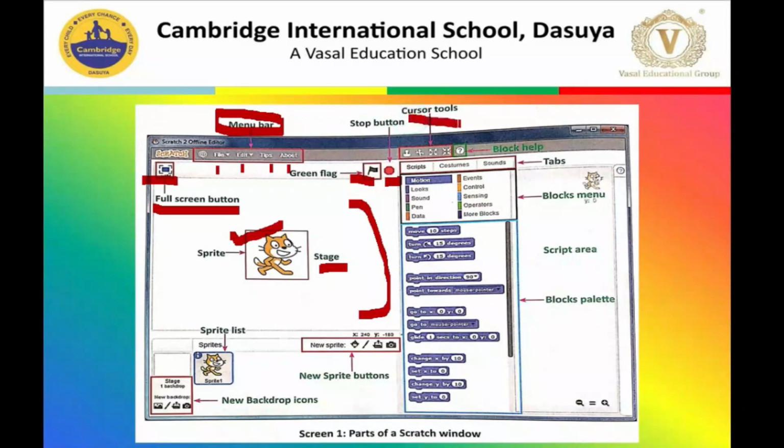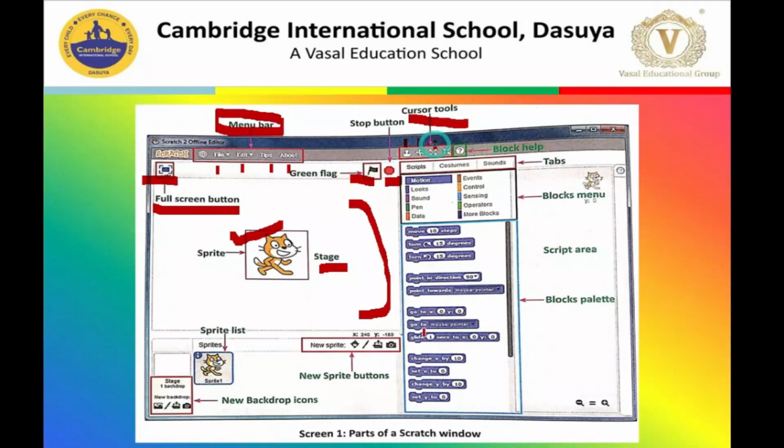Here on the top we have the cursor tools. In this block you have the duplicate tool, which you can use to make a duplicate of your sprite. Then we have the delete tool, which you can use to delete a sprite from the stage.